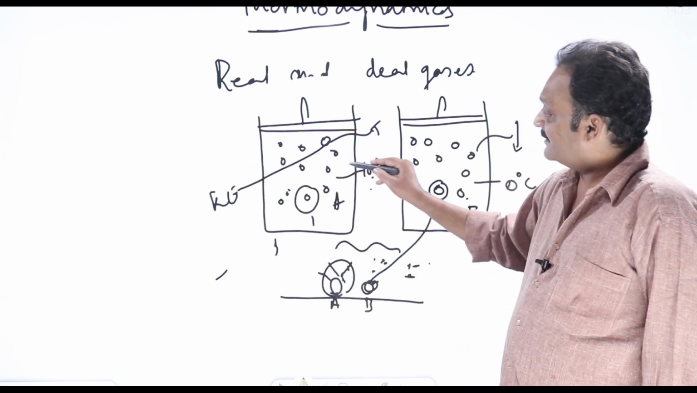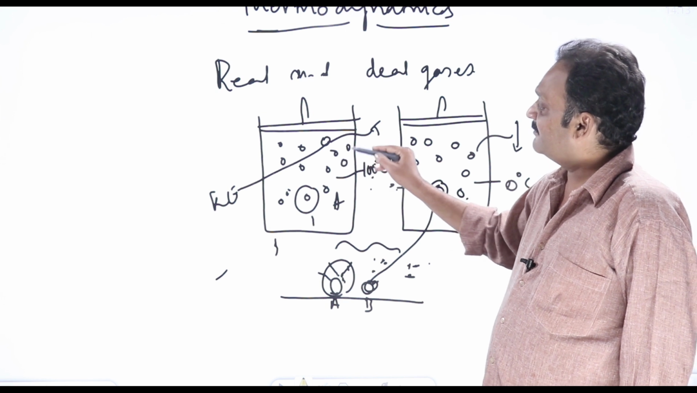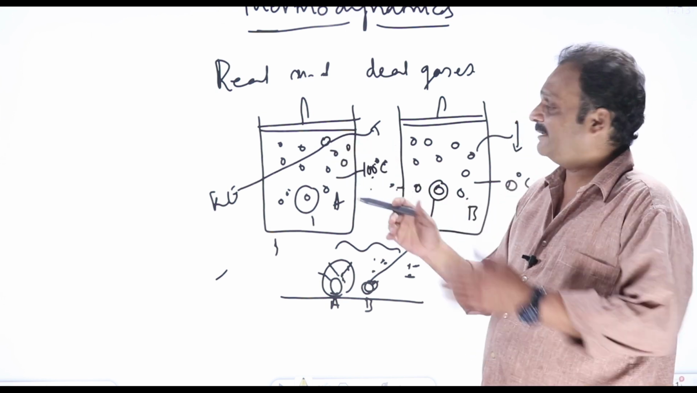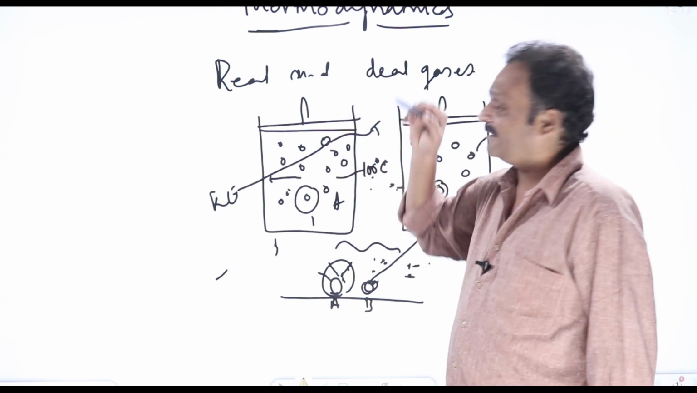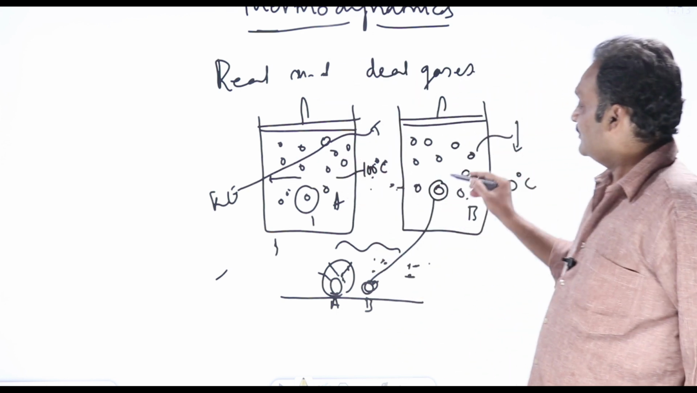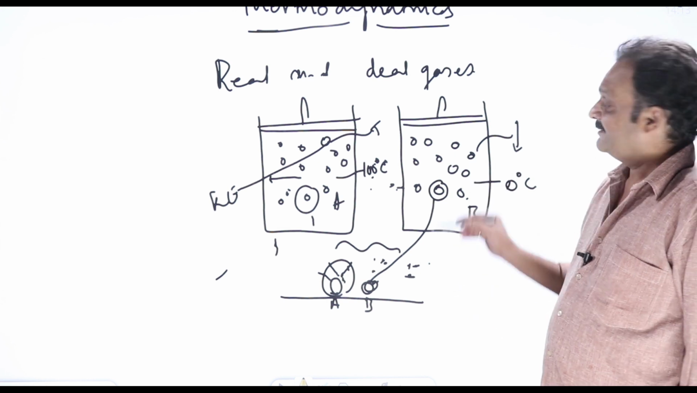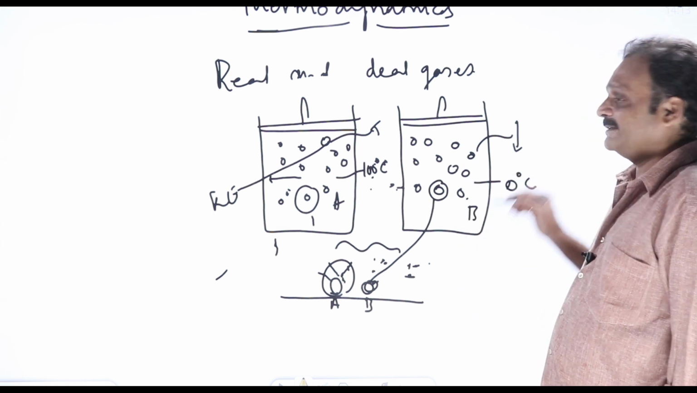The atoms in this sample will be moving with very high velocities. They will be colliding with themselves very fast. They will be colliding with the walls of the container also very fast. Here the molecules will be moving very slowly. Their kinetic energy is less, their temperature is less.